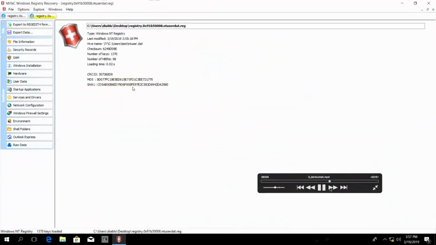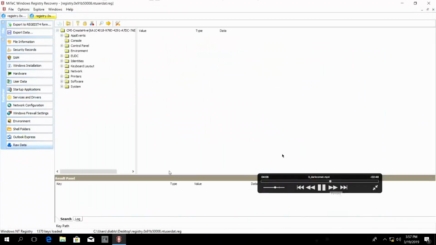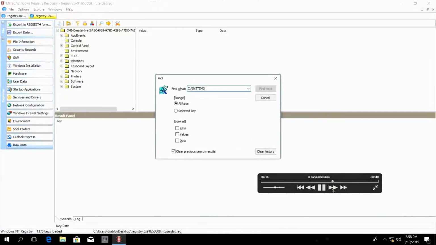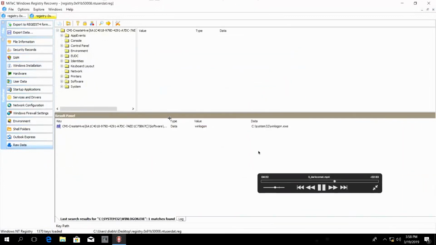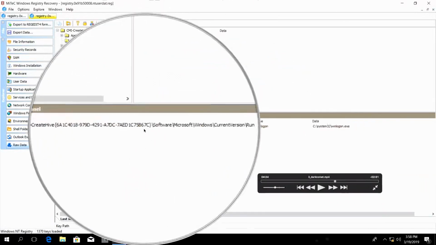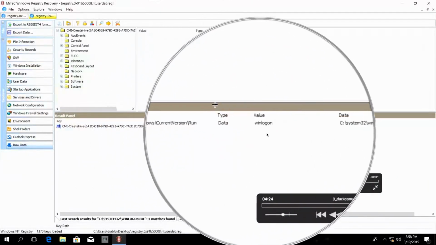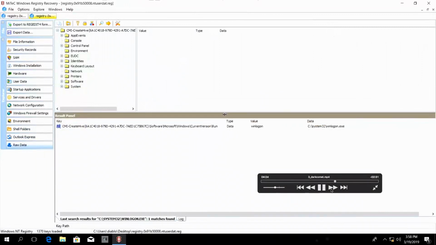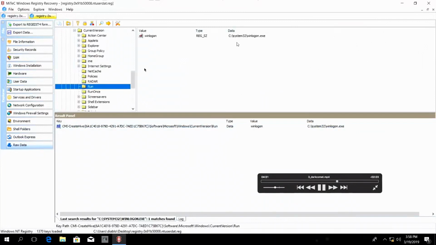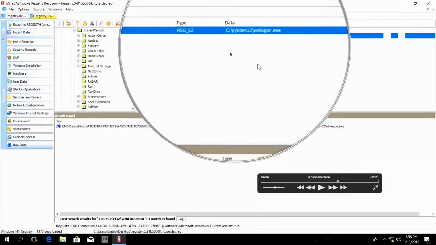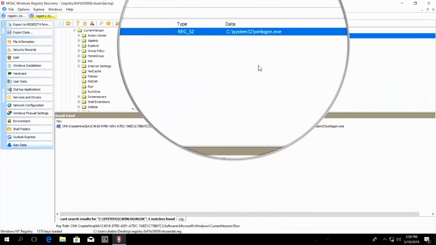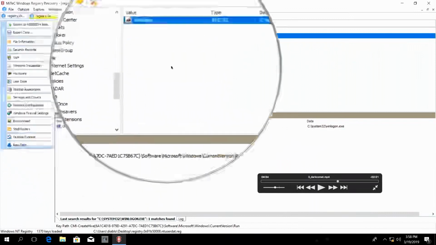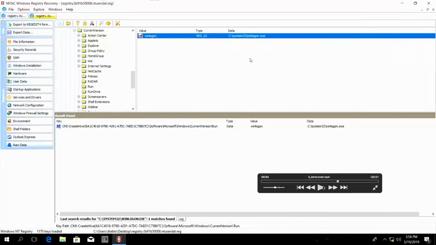So if I load that registry hive and search for the registry key, okay, I land on this entry here, which is the run registry key. I think many of you all know what this registry key is. It is again used for persistence. So when the operating system starts, the operating system checks this registry key, and all the programs in this registry key are invoked. So that way the malware can persist on the system, it can survive the reboot. So you know there is a run registry key and the entry is added in the run registry key.